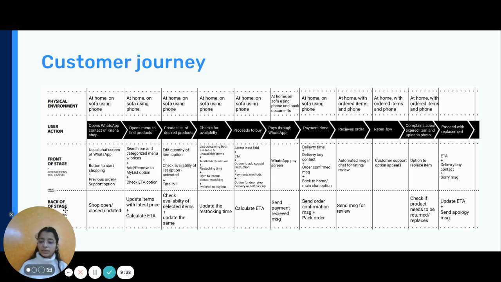And then below that is what is happening at the backstage, which interactions the user cannot see but are still there, like updating the timings of the store, which is happening at the shop owner's end, and updating the price, calculating the estimated time of arrival, checking if the items are available or not, and updating it at the user's end as well, and payment receivable messages and review messages and confirmation messages and apology messages in cases when the customer is not satisfied.